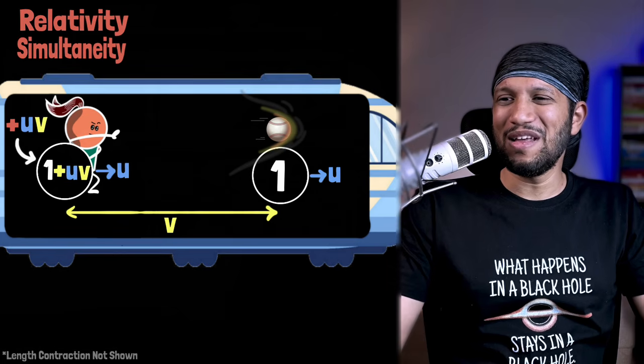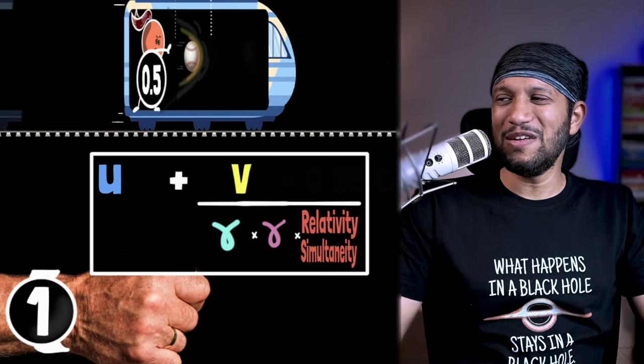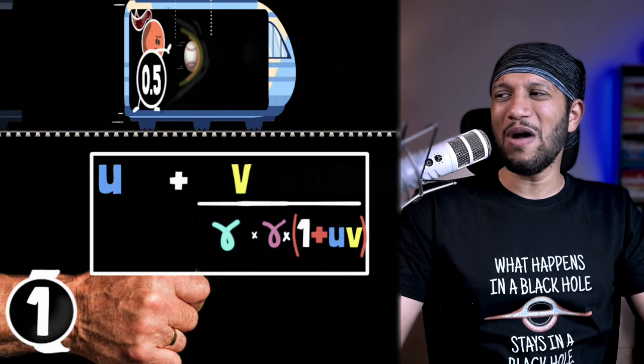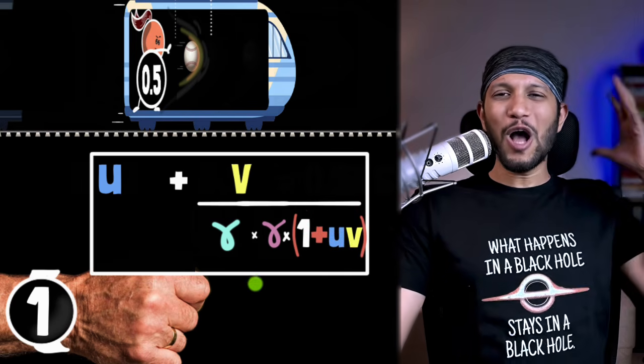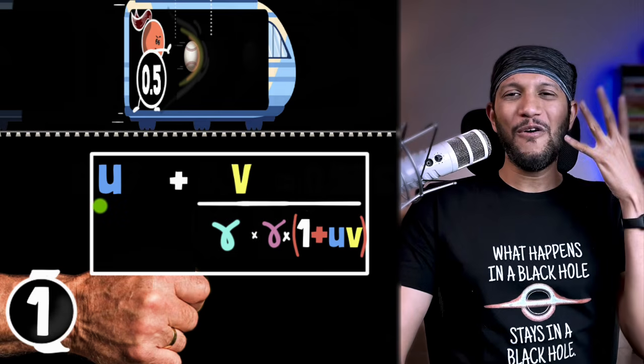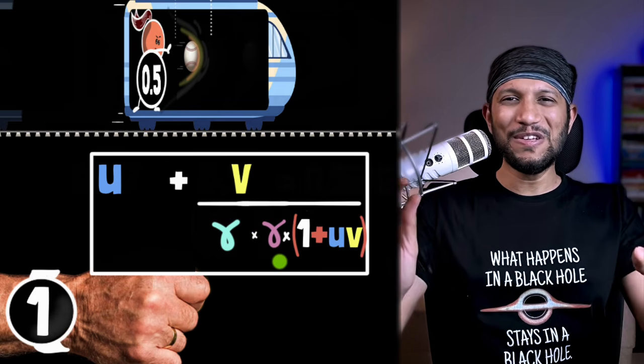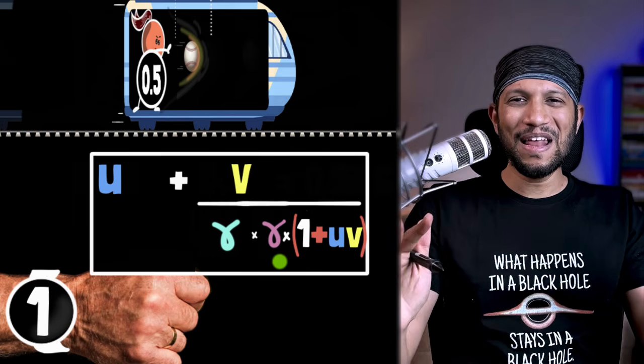So if you incorporate that, the relativity of simultaneity is just 1 plus uv. And there you have it, folks, in its full glory. The relativistic velocity addition formula derived intuitively. Wasn't that elegant?